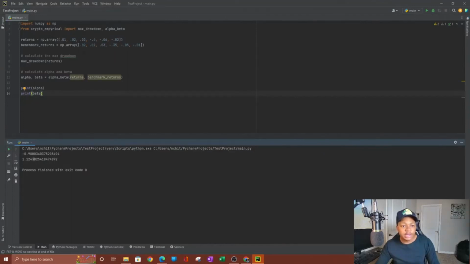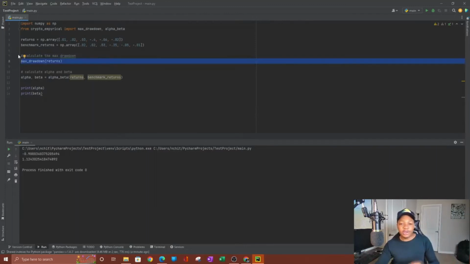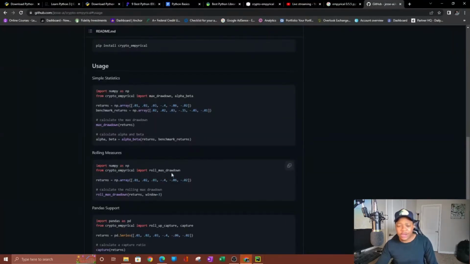Okay, this kind of makes sense, but you get the idea of what you have to do here if you have to learn this. You're learning things that are relevant to your job. That's after you understand obviously these things. You got to know how to create functions, how to use built-in functions, how to do things like this. So these are things that you learn, but when you learn those libraries, you can apply them within these things. What they're trying to do here is calculate the alpha using these returns and benchmark returns up here, and also calculate the beta of, I believe it might be crypto, since this is a crypto library. If you work in finance, you might be doing that for stocks. You know what I mean?